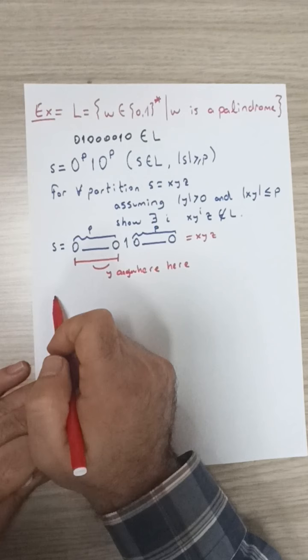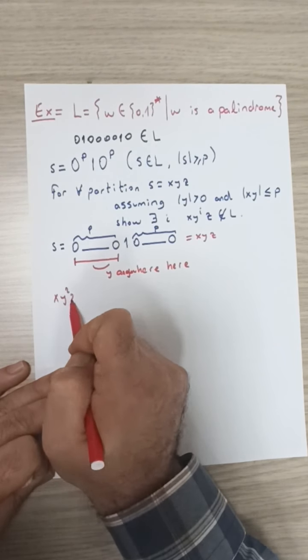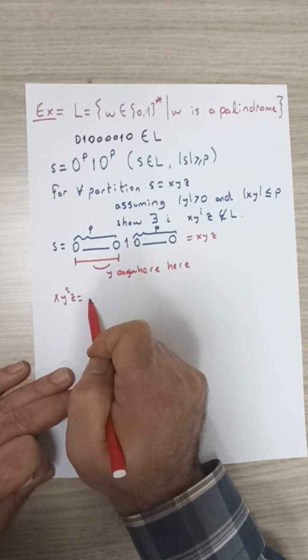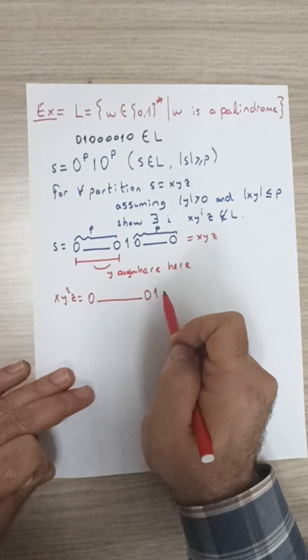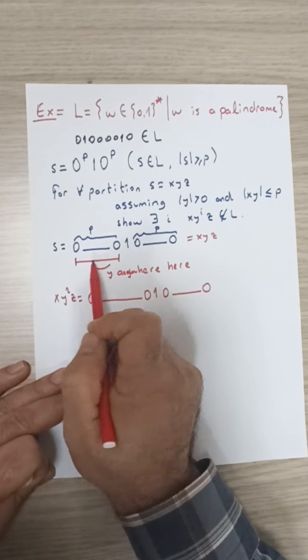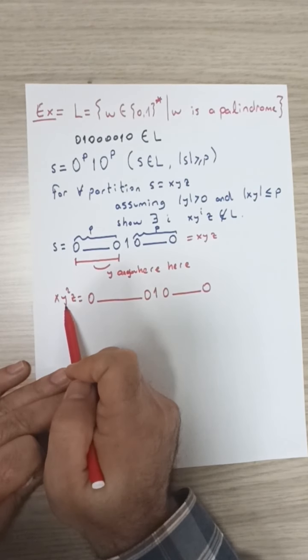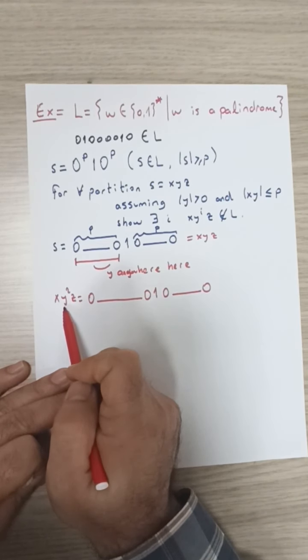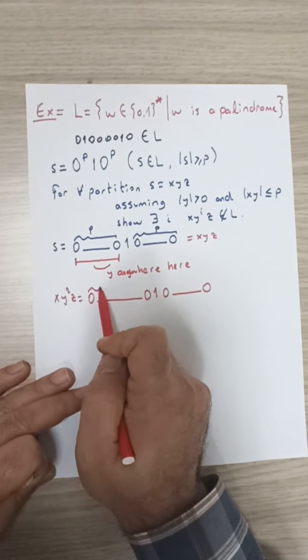Now let's consider a new string x y squared z, for instance. How does it look? We'll have a bunch of zeros followed by a single one followed by a bunch of zeros. Since y lies among the first part of the zeros, and we are repeating y twice in our new string, the number of zeros at the beginning must have increased.